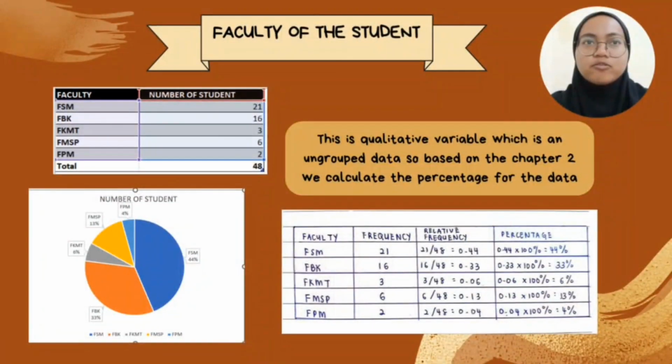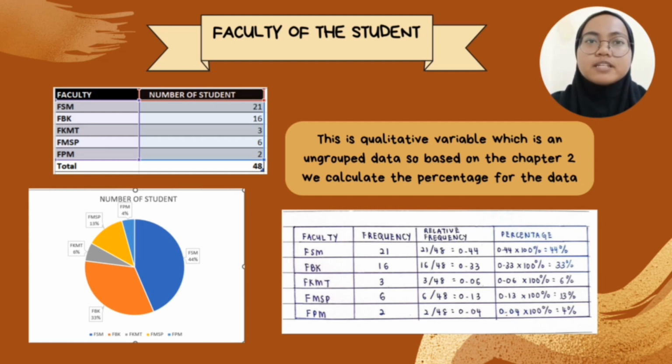Okay, so first we divided the students into their own faculty. The total of the responses is 48 people. This is a qualitative variable, which is an ungrouped data. So based on chapter 2, we calculate the percentage for the data.